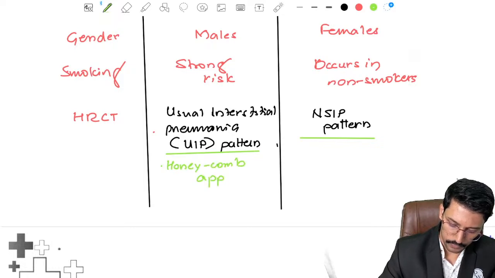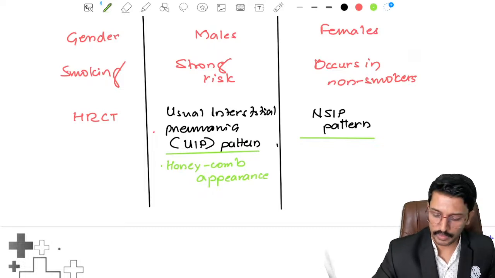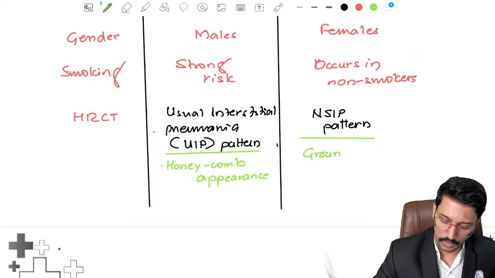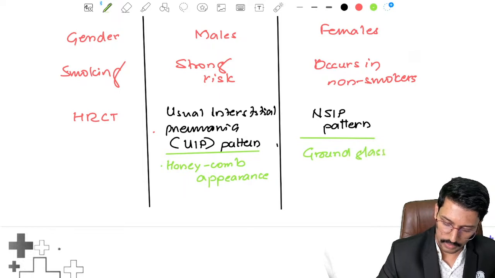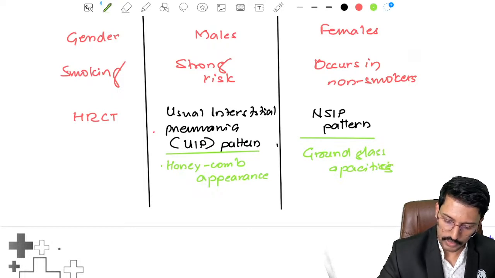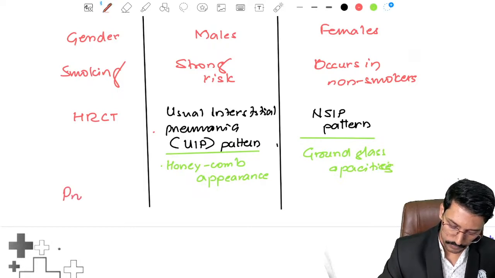Honeycomb appearance. And in the NSIP pattern, there will be ground glass opacities. Ground glass opacities. Okay. The last point is regarding prognosis.